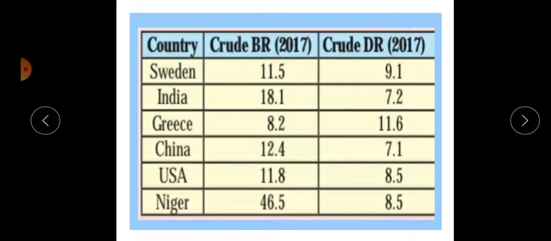So the birth rate and death rate are responsible for the change in population growth. In this way we cover this point. In the next video we will discuss population growth and the explosion of population.